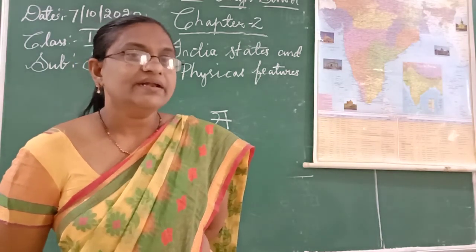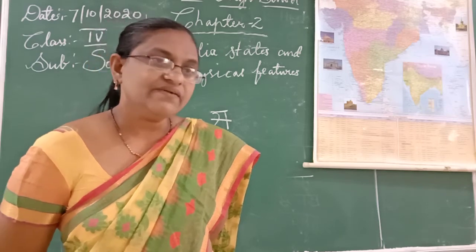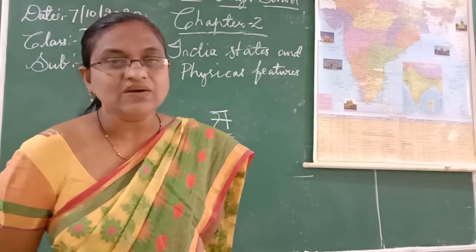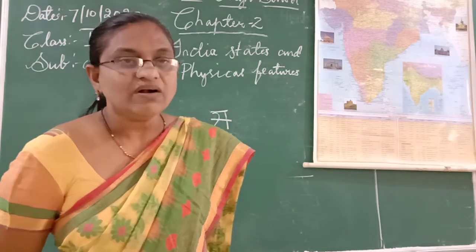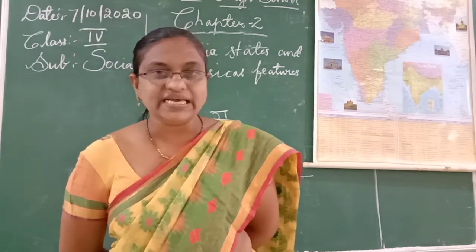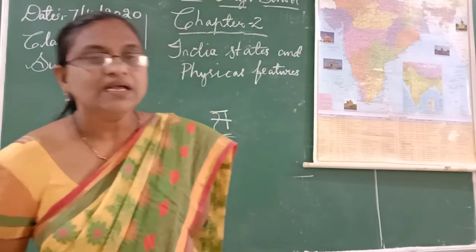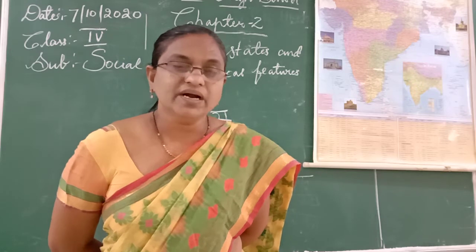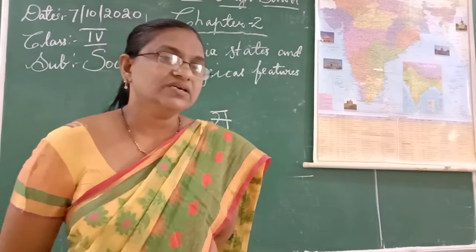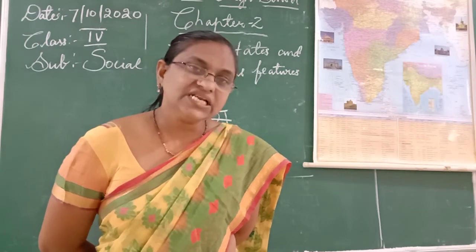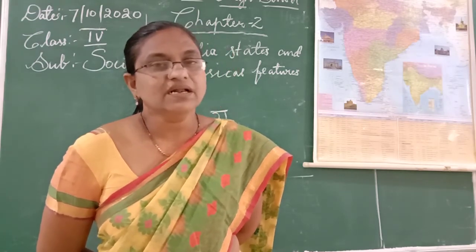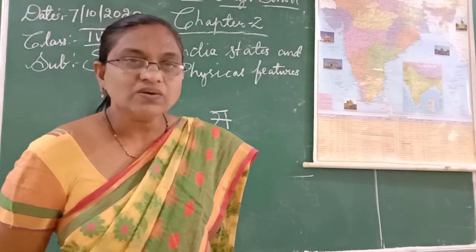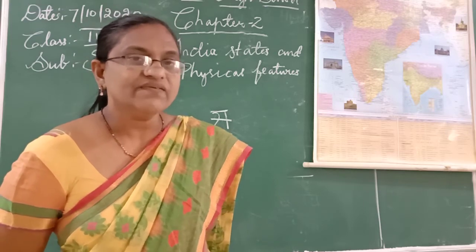What is our national emblem, children? Three or four lions standing, no? That is called the national emblem. What was written in the national emblem? Satyameva Jayate. So what is our national bird? What is our national fruit? What is our national flower? What is our national river? What is our national currency symbol? Everything you should know. That's why I am telling you in this video about our country.